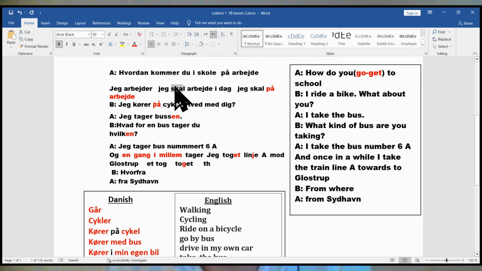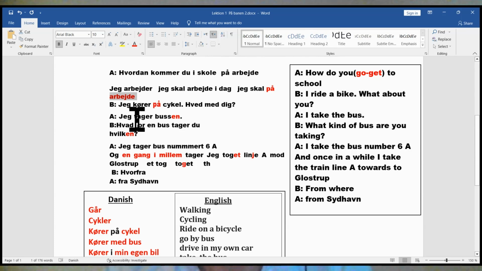If there is a modal verb, don't add R to the verb. Never. If there is no modal verb, just present, add ER or R to the verb. Okay? Here arbejde comes in three forms. Arbejde, jeg skal arbejde. Jag ska på arbete. Okej? Good.